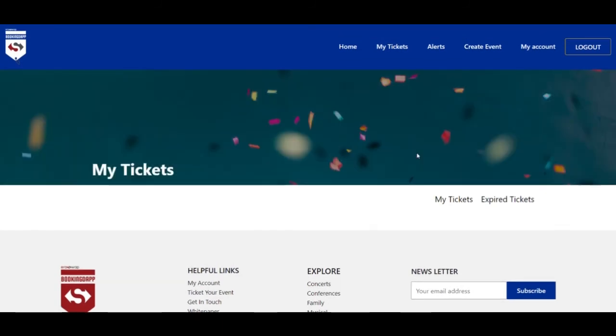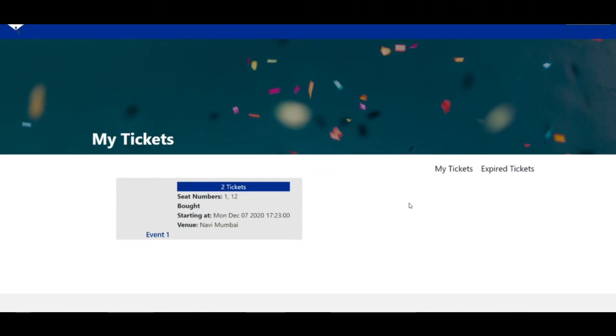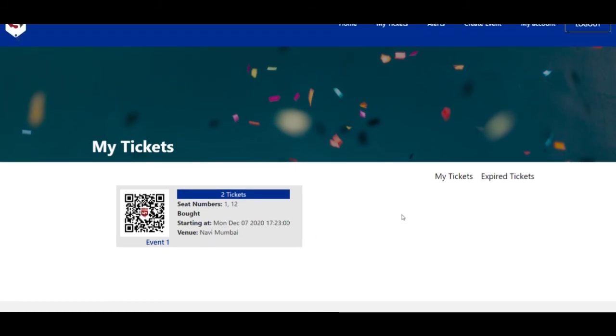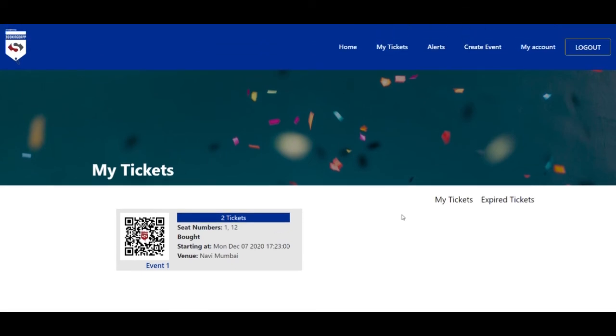So you go on My Tickets, and okay, here it is, seat numbers 1 and 12 which we have currently bought. The event is starting on Monday 7th December 2020 at 17:23. We have booked 2 tickets. Venue is Navi Mumbai. This is the event name. So that's how it goes. And as soon as this event starts, any functions related to this event are not possible to execute on this decentralized app. So this ticket will eventually move to expired tickets.